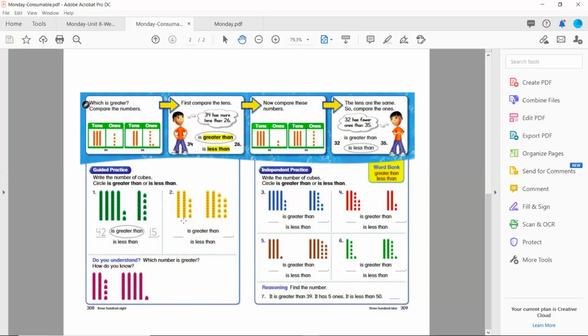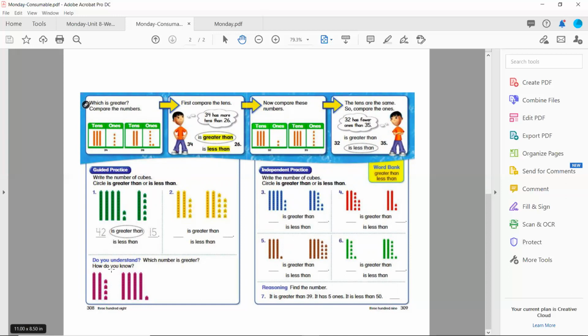Now let's look at number 2. I'll count these. 10, 20, 21, 22, 23, 24. So 24 you would write here, and this is 10, 20. I know this is 5, so 25, 26, 27, 28, 29. So 24 and 29. I'm comparing 24 to 29. So 24 is less than 29.